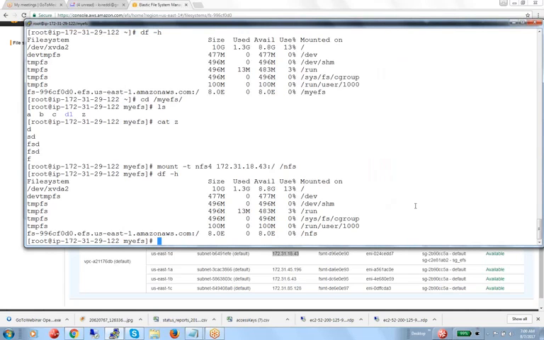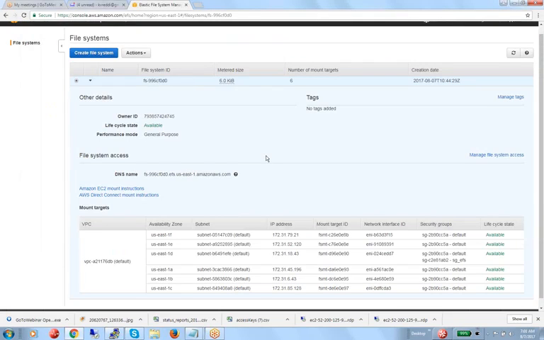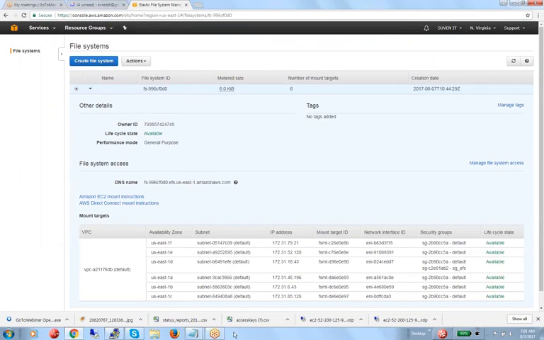Any questions? Okay. So that's all about EFS. If you want, you can unmount the file system.